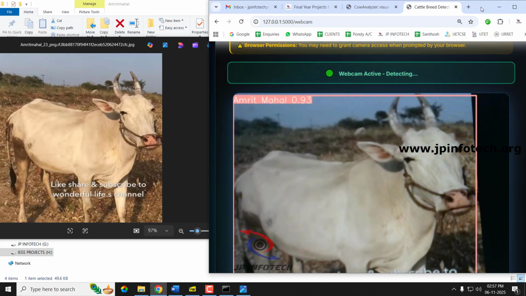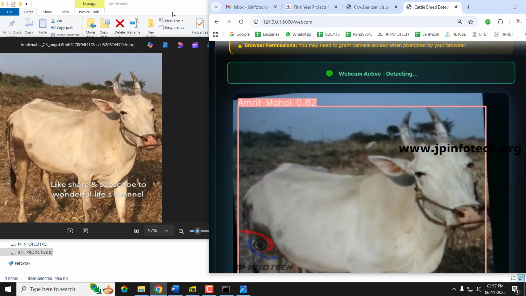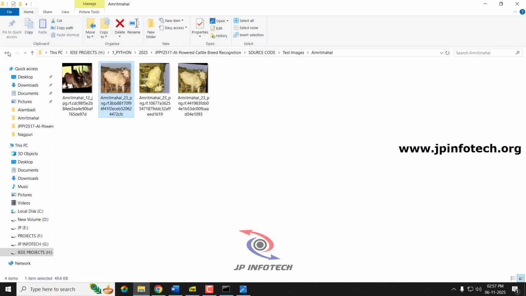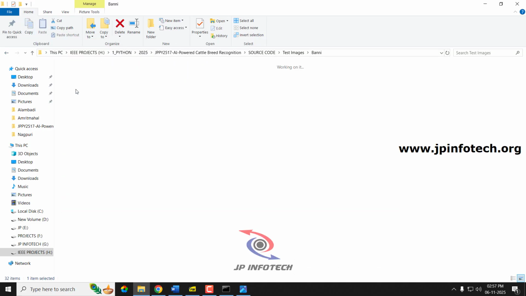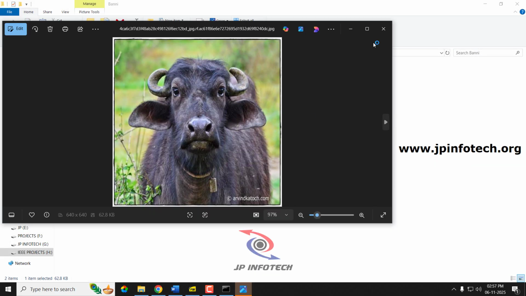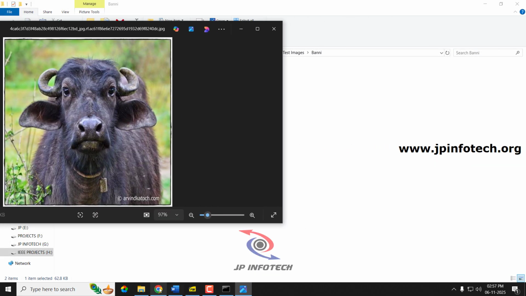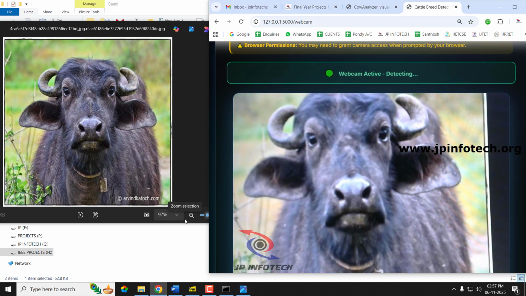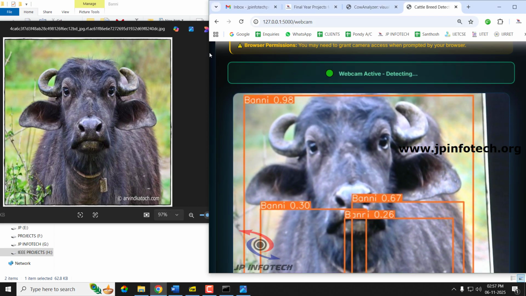Now you can see it is predicted correctly as Amrit Mahal. Now you can see it is predicted correctly as Bunny.